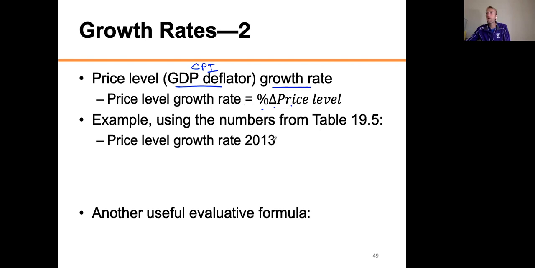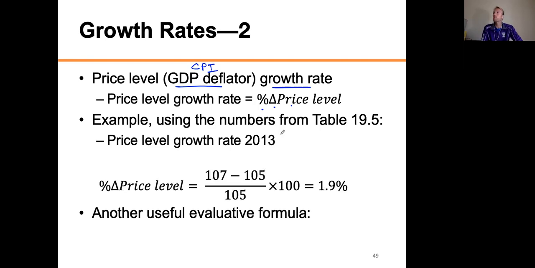Well, what years am I talking about? See, here's another tricky one. They never say what year they're talking about starting it. It's just the year before. So when I say how much did prices change, or what was the inflation, what was the change in the price level in 2013, I mean from 2012 to 2013, all right? So go back to the table, grab the numbers from the GDP deflator in 2012 and 2013, and I'll meet you on the next slide.